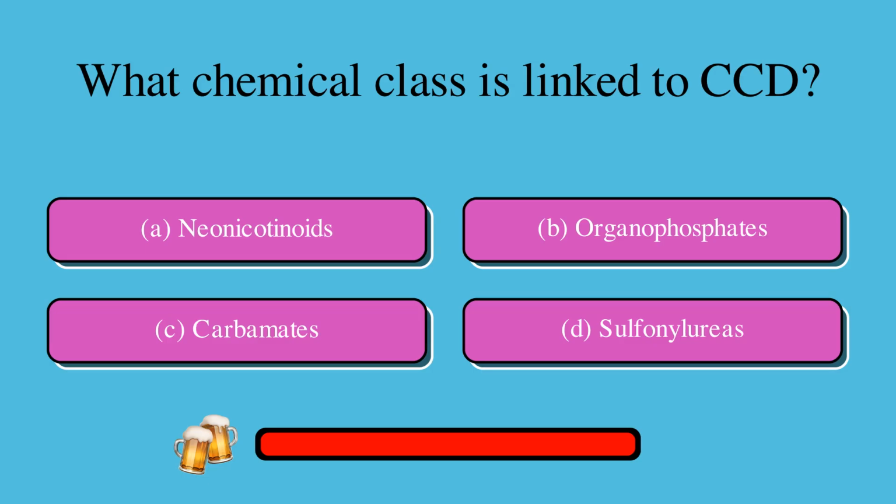Here's some colony collapse disorder trivia. Subscribe. What chemical class is linked to CCD? Is it A, neonicotinoids, B, organophosphates, C, carbamates, or D, sulfonylureas? The correct answer is A, neonicotinoids.